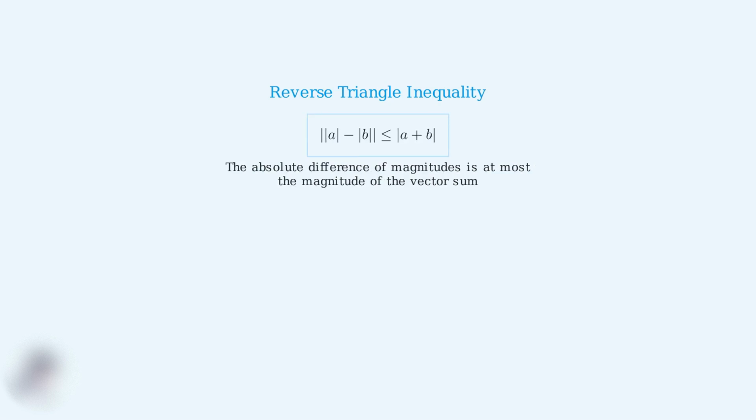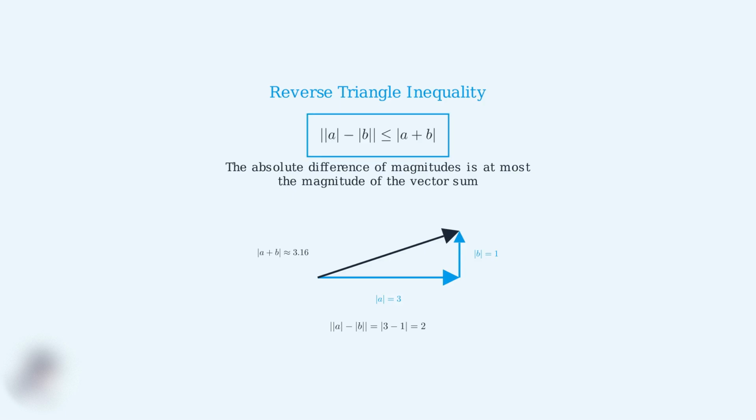Now we'll introduce the reverse triangle inequality, which is equally important in advanced mathematics. The reverse triangle inequality states that the absolute value of the difference between the magnitudes of two vectors is less than or equal to the magnitude of their sum. Here's an example. If vector A has magnitude 3 and vector B has magnitude 1, then the absolute difference is 2, which is indeed less than the magnitude of their sum, approximately 3.16. These mathematical formulations provide the foundation for understanding the triangle inequality theorem in advanced mathematics, physics, and engineering applications.